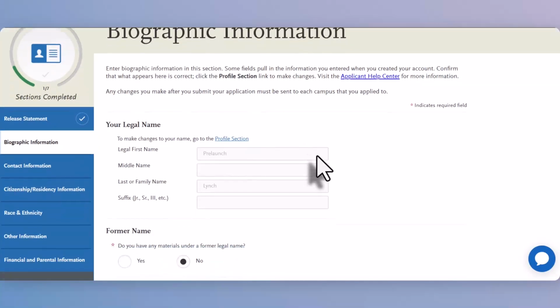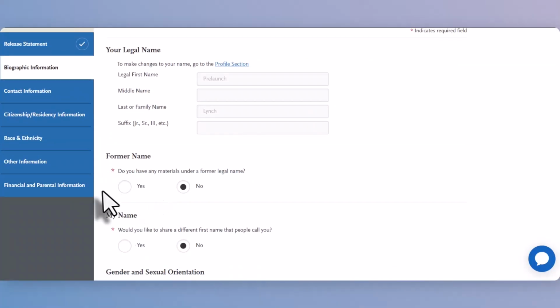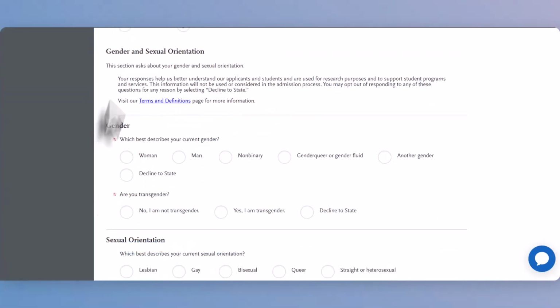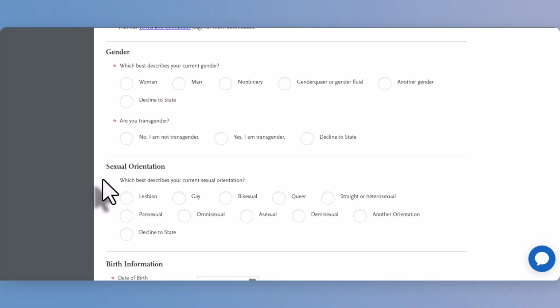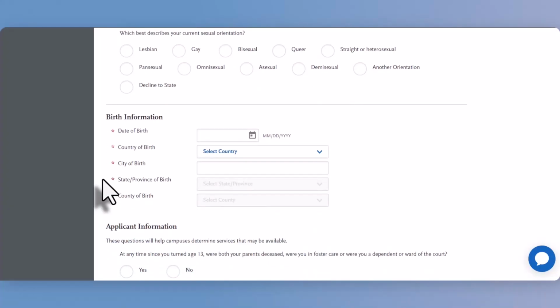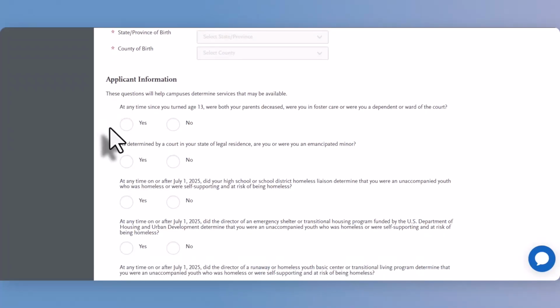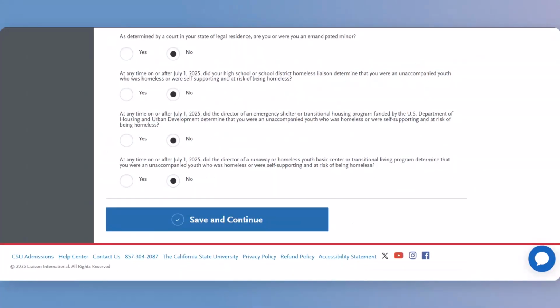You, the applicant, will be inputting your legal name. If you have any former names or aliases, you can enter those in. And then you'll proceed with your gender and sexual orientation information. Please note that none of this is used for admissions purposes, but only for demographic trend tracking purposes by the CSU. You'll put in your date of birth, birth location information, answer the following applicant questions, save, and continue.